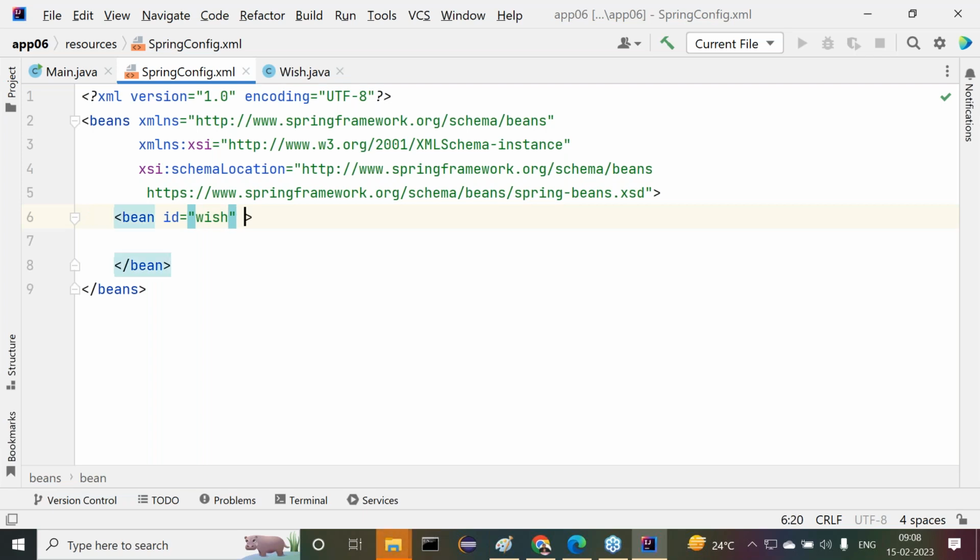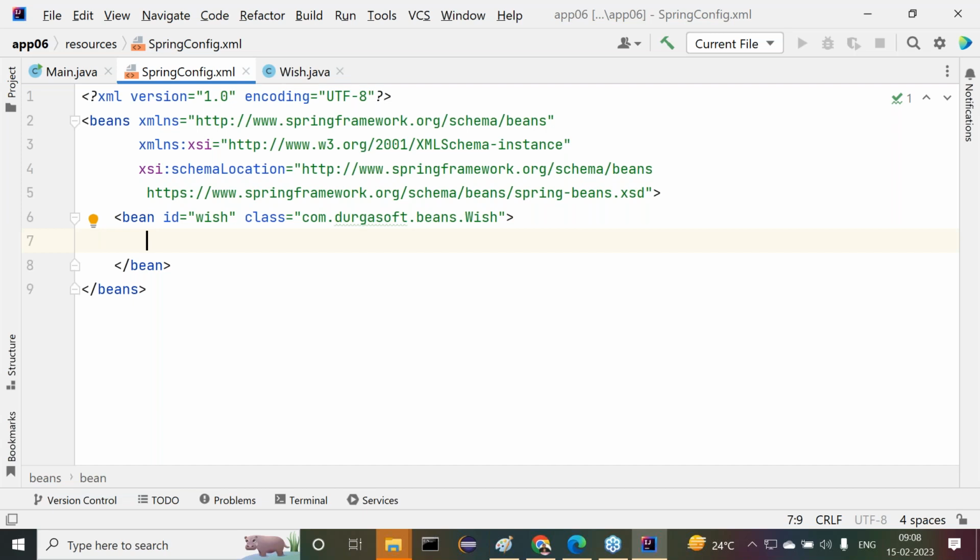Wish. Now here I need to provide the class. Then what do we have to prepare there? Wish, there is a class actually. Directly here we can provide this. Just type that class name and press Control Space. Automatically the full class name is filled in.